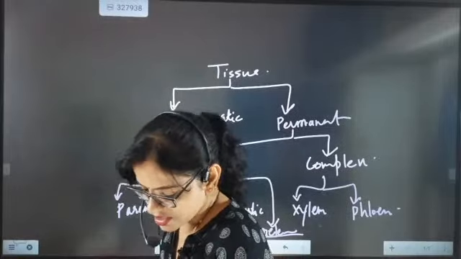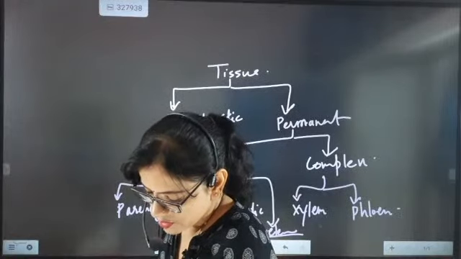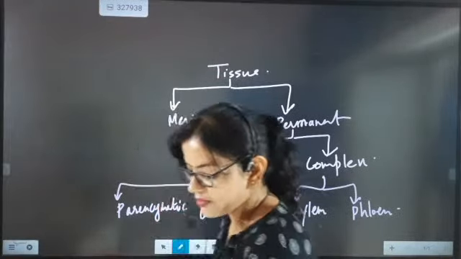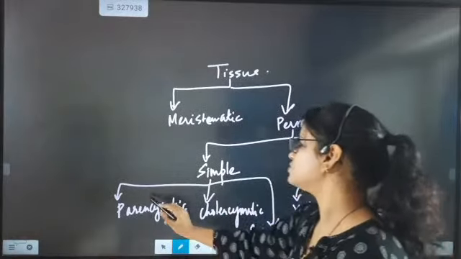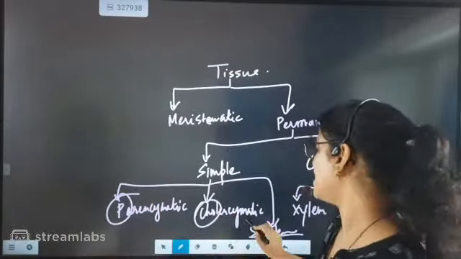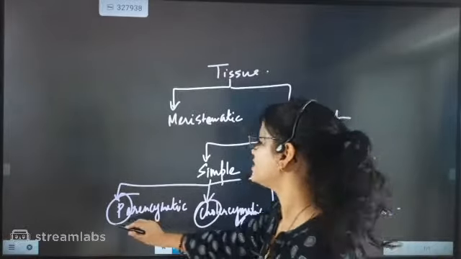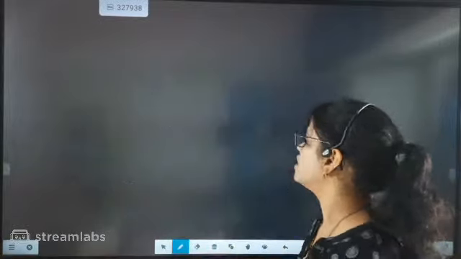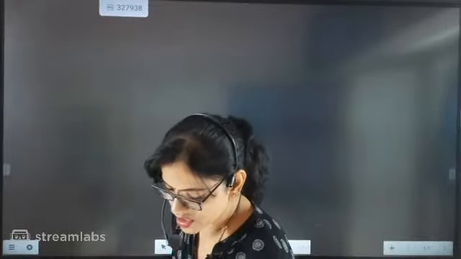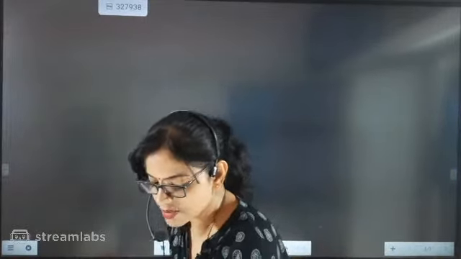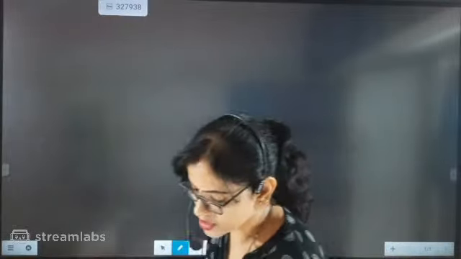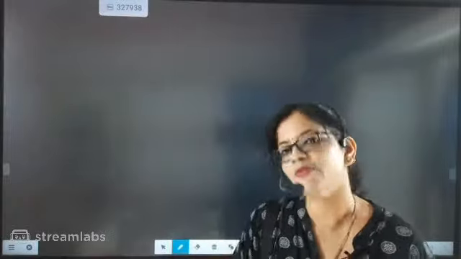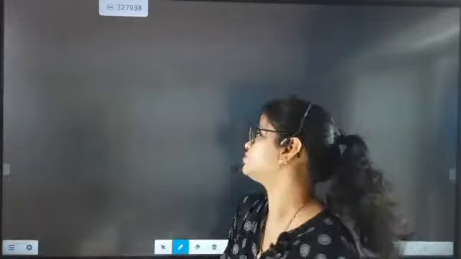Parenchyma, collenchyma and sclerenchyma. So three are there, PCS. We have discussed that parenchymatic tissues, collenchymatic tissues and sclerenchymatic tissues are three different types of simple tissues. How many types of simple tissues are there, beta? Three. What are they, beta? Parenchymatic tissues, sclerenchymatic tissues and collenchymatic tissues. So three different types of tissues we have learned.